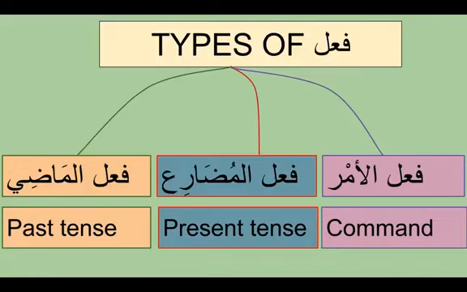So we've got fi'al madi, the past tense, and fi'al mudari', the present tense. For future tense, we use the same verb as fi'al mudari', but we just add seen, sa. So we say aktubu, I'm writing, and to say I will write, we say sa aktubu. You just add sa. This is not a different fi'al, it's the same fi'al mudari' plus sa. Fi'al amr is a little bit different, so we're going to learn it, inshallah. For now, we're doing fi'al madi.